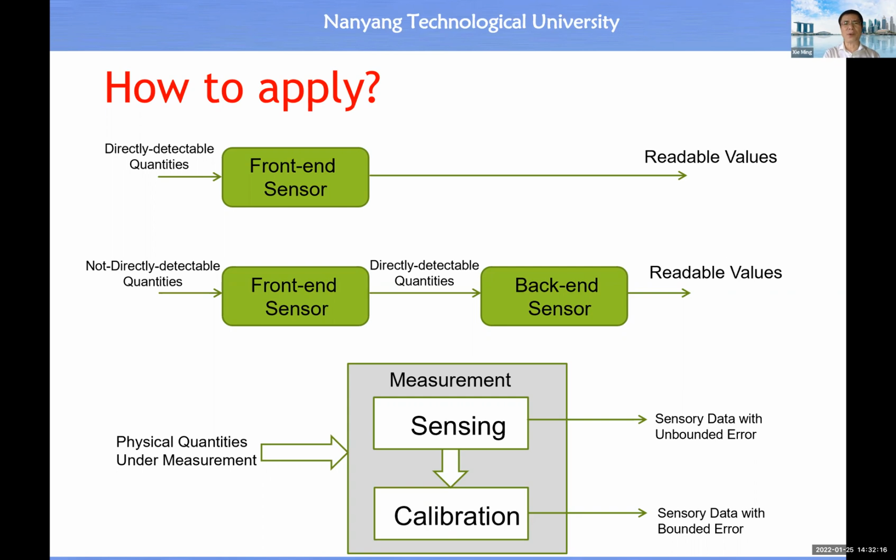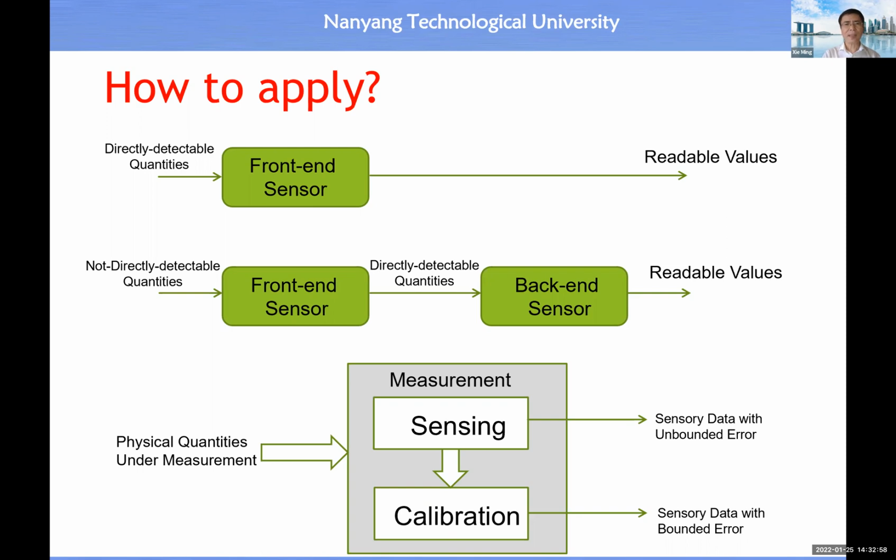The first situation corresponds to the case in which it is good enough for you just to make use of a front-end sensing element in order to transform the value of the physical quantity on the measurement into a readable value. However, in most cases, you may face the second situation in which you have to use a series of at least two sensing elements in order to transform the value of the physical quantity on the measurement into a readable value. Right, so this slide basically shows you the guideline for you to follow in order to apply the learned knowledge.